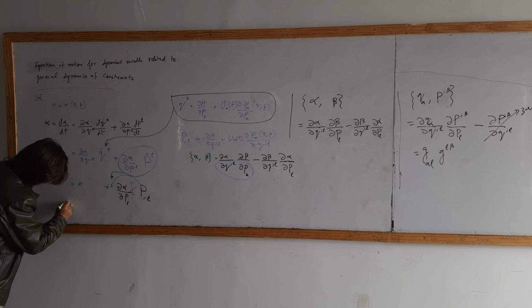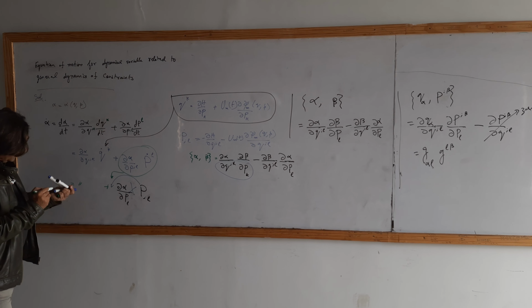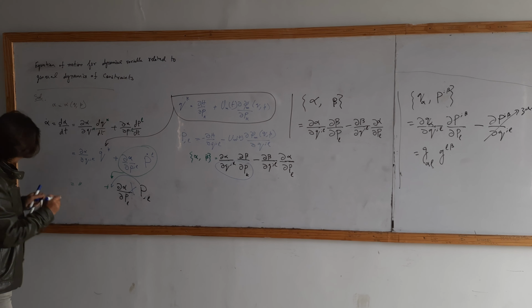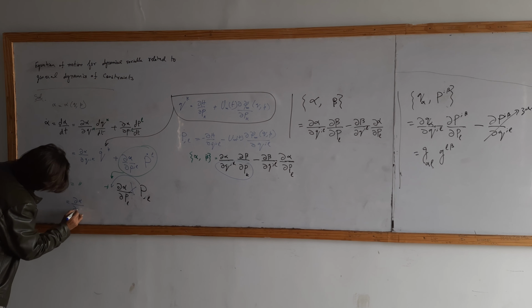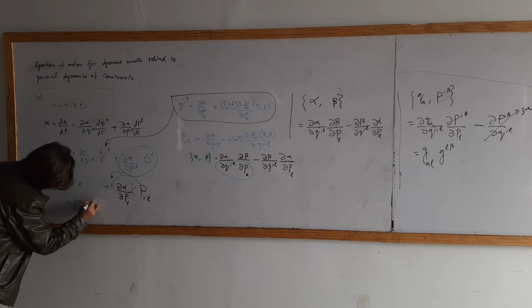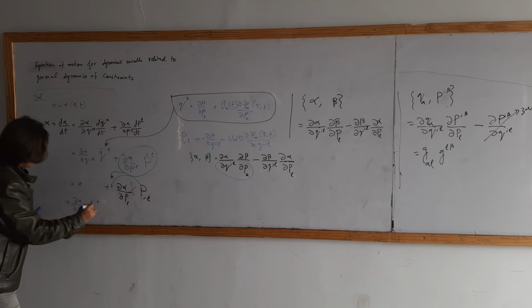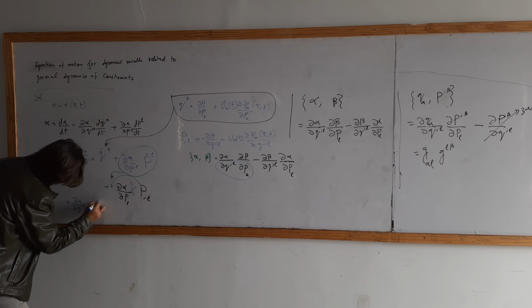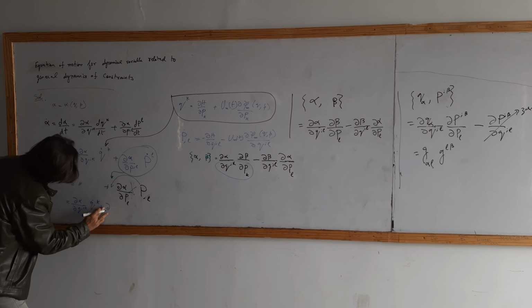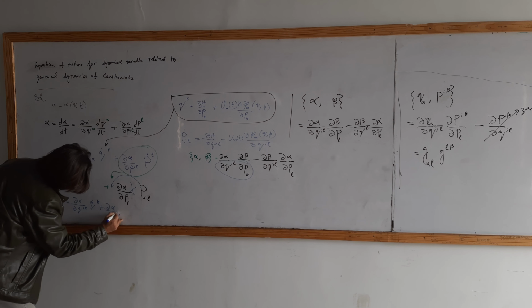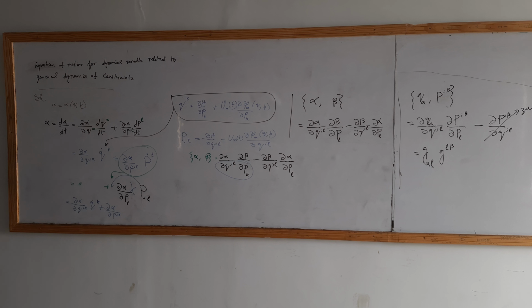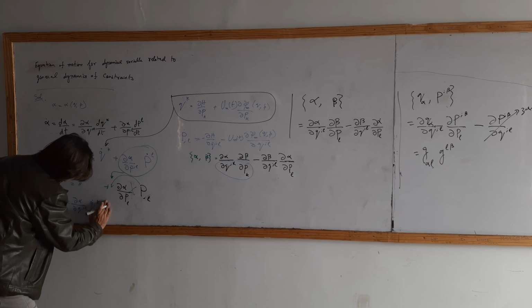So the net result, the actual result will be partial alpha over partial q dot k plus partial alpha over partial p dot l. Sorry, now what will come?